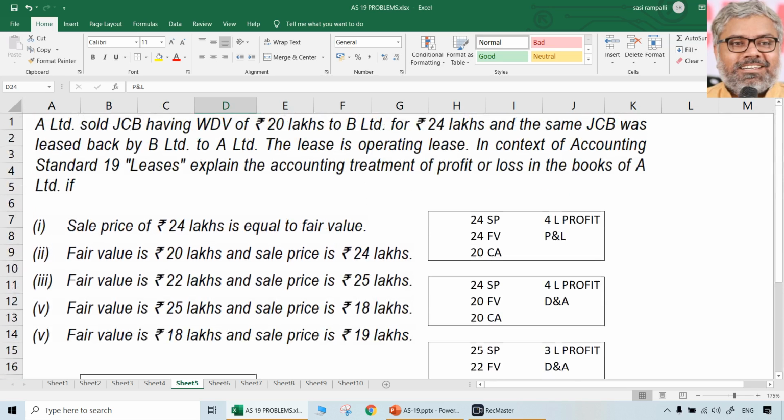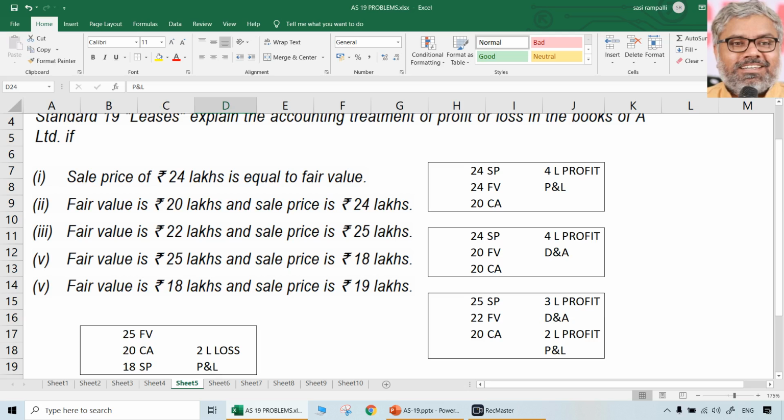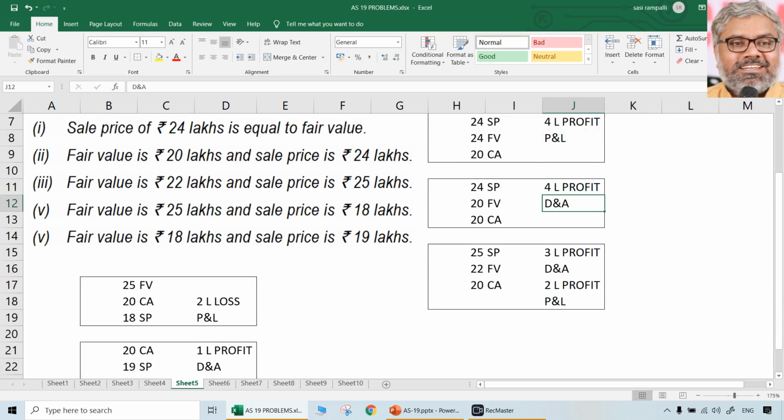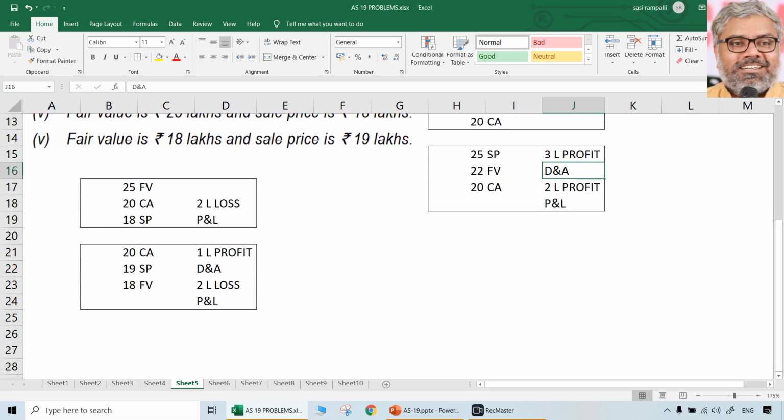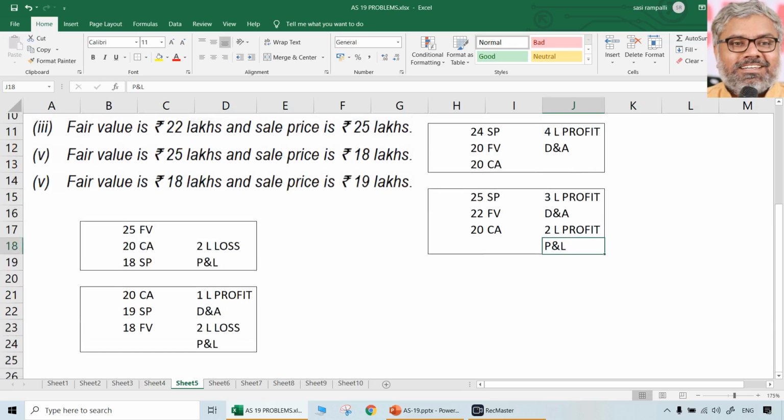These are the various points which have to be clearly written with the reasons. So in the first case, the entire amount of 4 lakhs profit has to be recognized immediately. In the second case, the entire amount of 4 lakhs has to be deferred and amortized. In the third case, 3 lakhs profit should be deferred and amortized. 2 lakhs profit should be recognized in P&L.